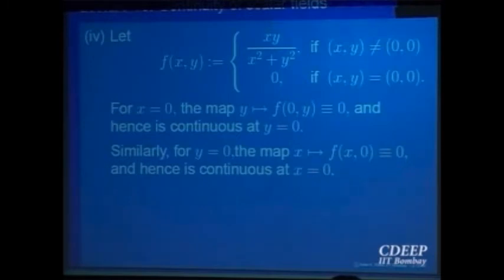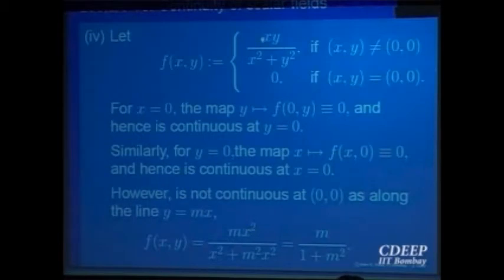Similarly, for the other function, when you fix x equal to 0, f of (0, y) as a function of one variable is still equal to the constant function 0, so the limit exists and everything is fine. But the limit of this, or the continuity of this as a function of two variables, is not true. This function does not have a limit as a function of two variables, right? So it is not continuous.